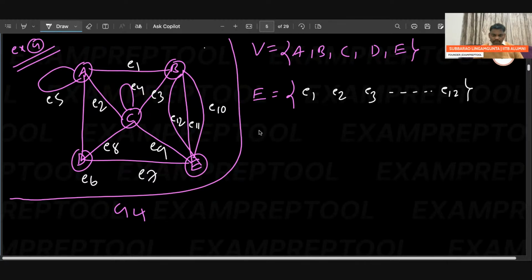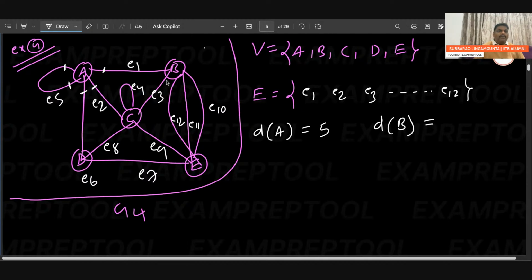Now observe. What about degree of A? Check. If you observe clearly, degree of A is the number of edges associated with A. Remember, it is one edge, one more edge, one more edge, it's 3, one more edge. Remember, this A, the same person is coming back, so a self loop will count degree by 2. 2 plus 3, 5.